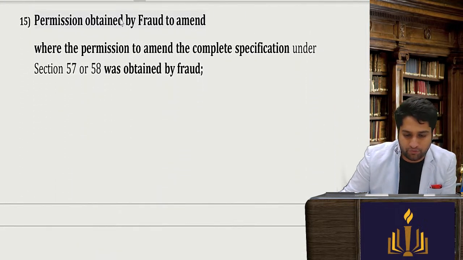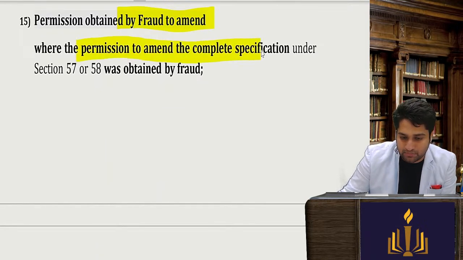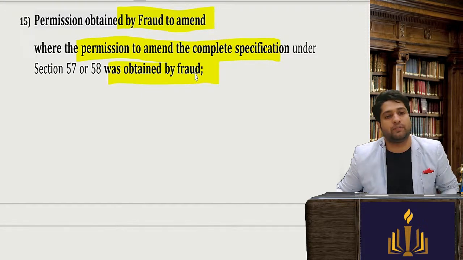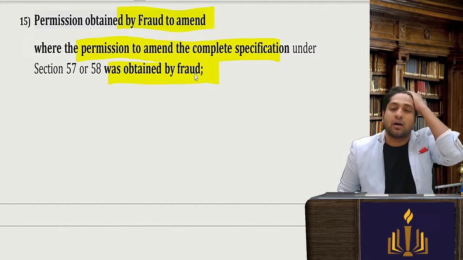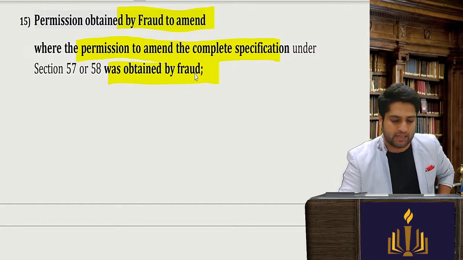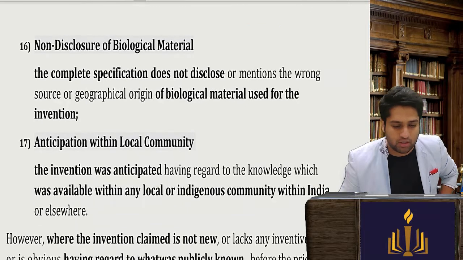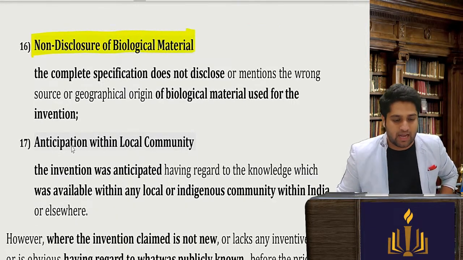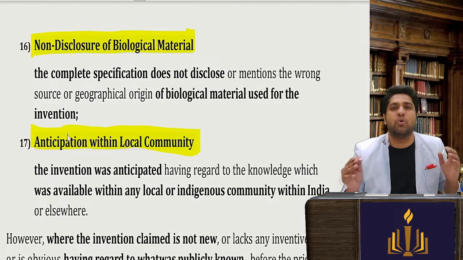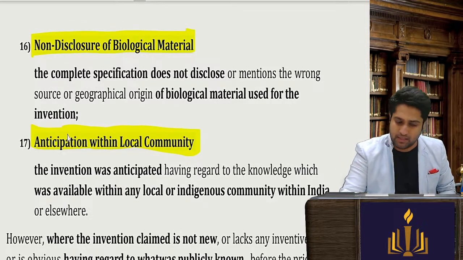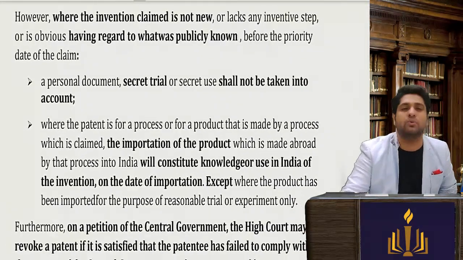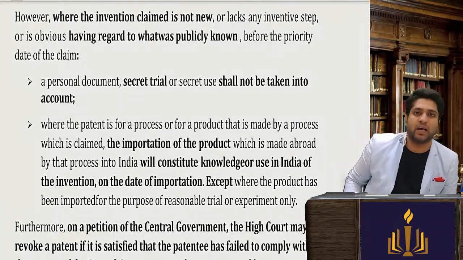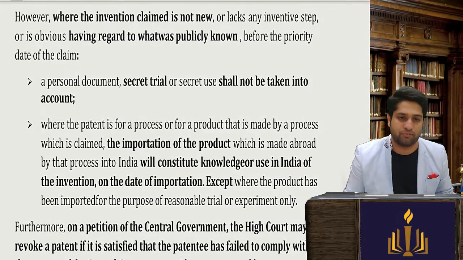It was obtained by fraud to amend. Okay, so where the permission to amend the complete specification was obtained through fraud. So there was an amendment application, and the amendment was actually obtained through fraud. So that can be revoked again. Non-disclosure of biological material and anticipation in local community. So more or less some of the points are overlapping, but you can use this. Okay, any 17 points are there. You will have to make a short summary. I think around 10 you can easily think of.